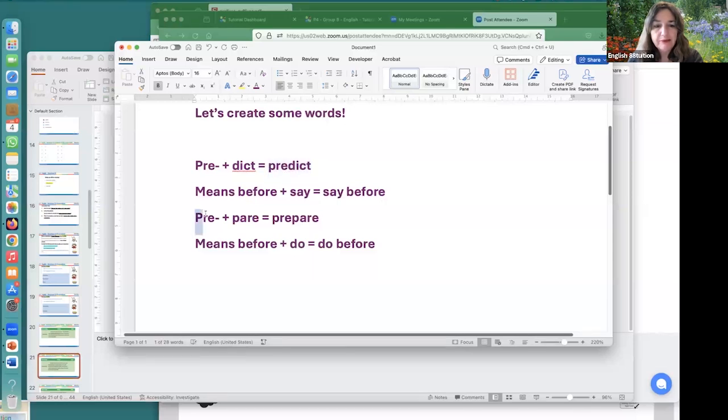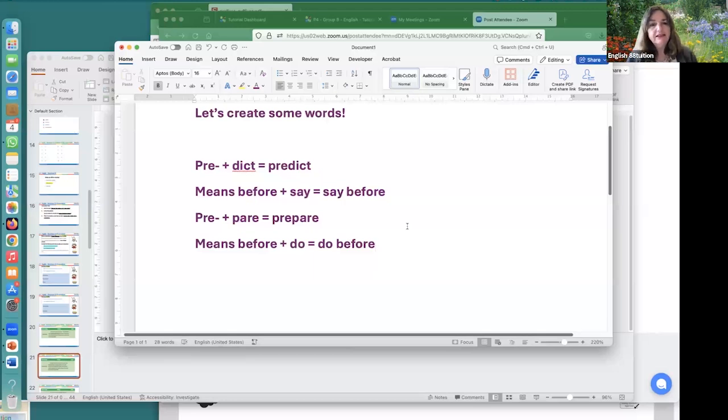Pre, here we remember it means before, together with pare, which means something like do. So together it makes a new word, prepare. And it means to do before. Let's prepare for class. Means do it before. Predict means I think that you are going to pass your exam. Okay, that's a prediction. I predicted that you are going to pass your exam.